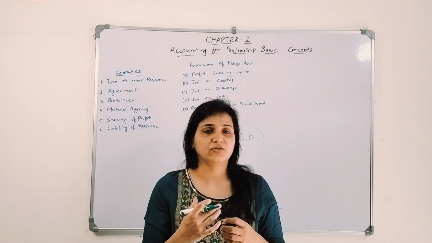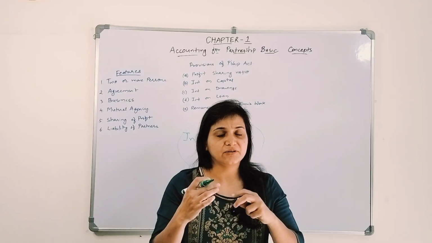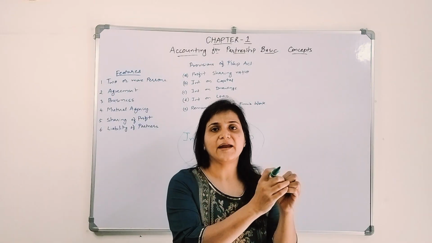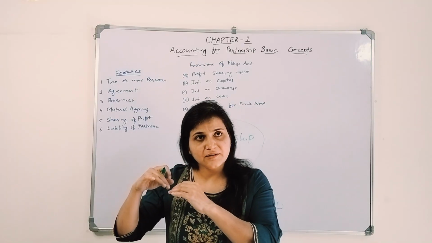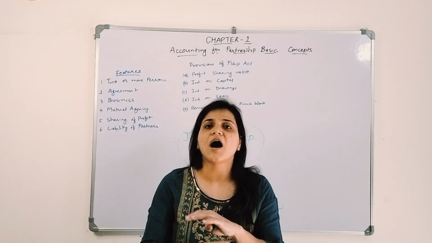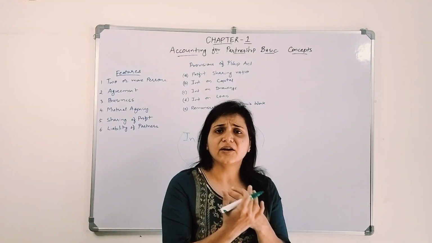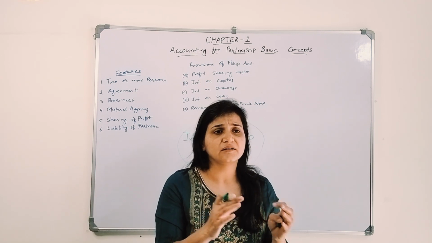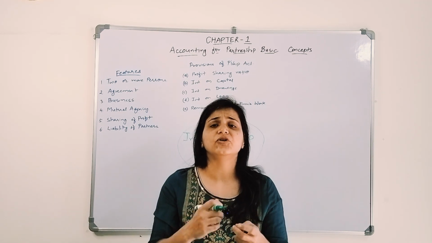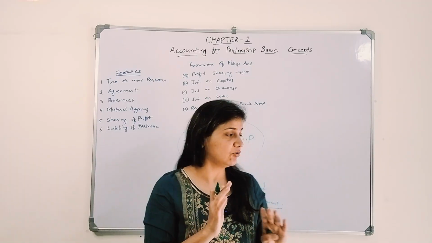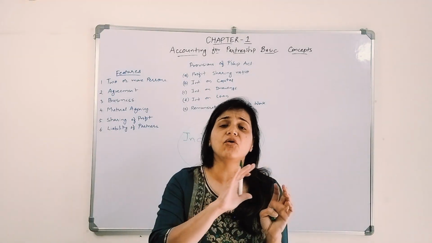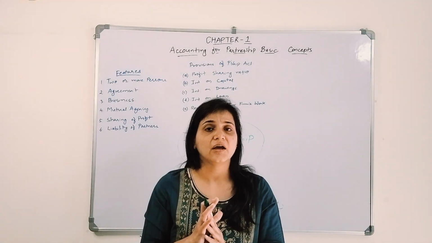If there is an admission of a new partner, or if a partner retires, or there is a dissolution of the firm, how they will manage it. If they are not mutually agreeing on certain things, how to settle that dispute. All these things are mentioned in the partnership deed.